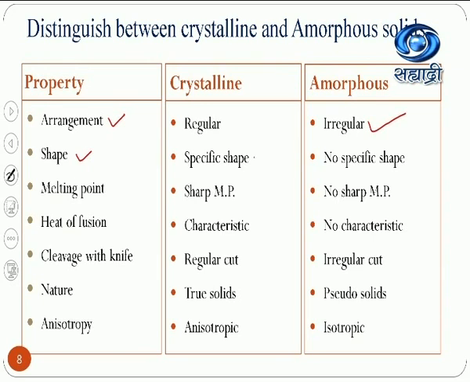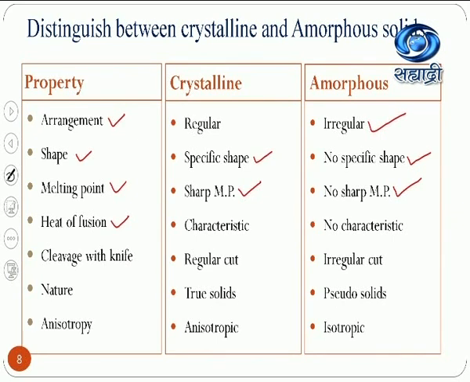Properties. Crystalline substances always possess a specific shape, while amorphous substances do not possess a specific shape. Melting point: crystalline substances always have a sharp melting point, like benzoic acid, which melts at 122 degrees Celsius, while amorphous substances do not have a sharp melting point. They always fuse over a range of temperature. If they are in a disorderly manner, the range of temperature is high.